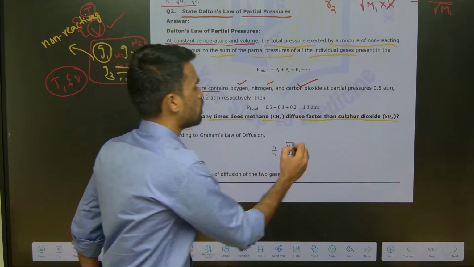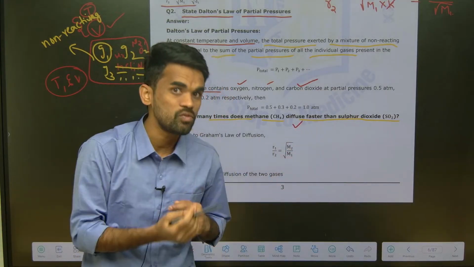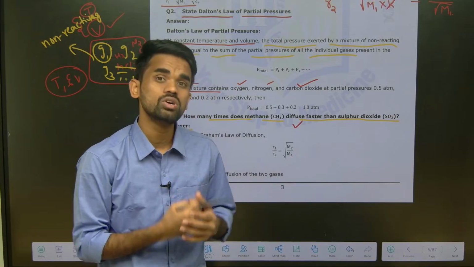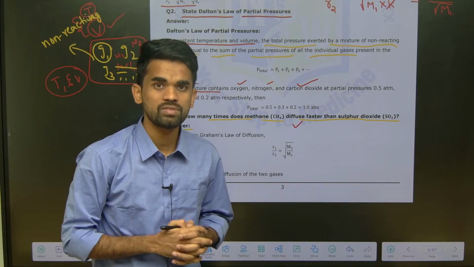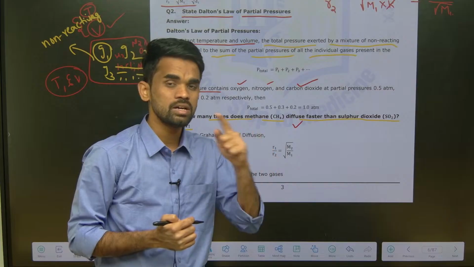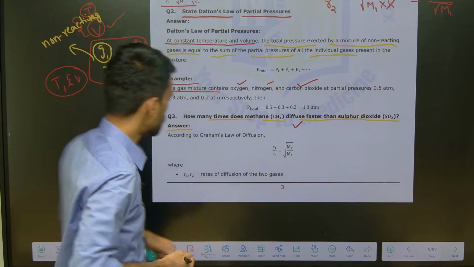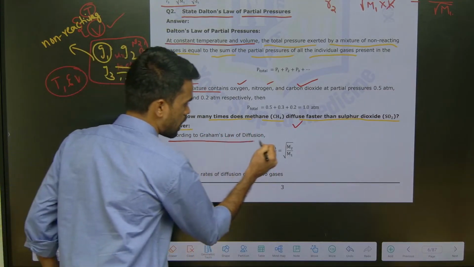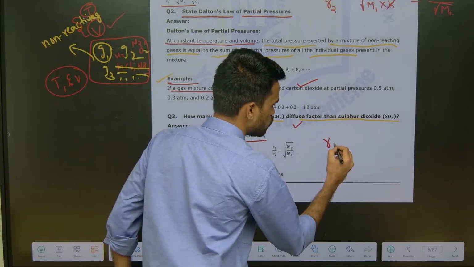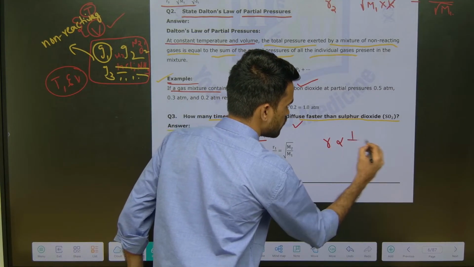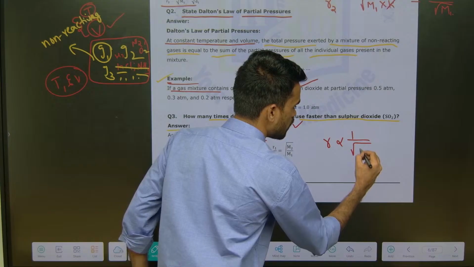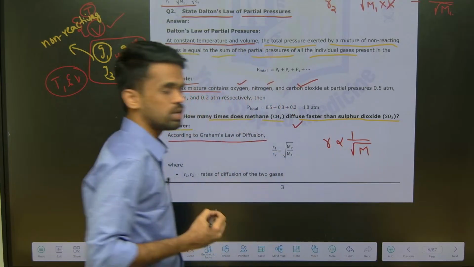See, where have you studied about diffusion? Rate of diffusion is inversely proportional to the square root of the molar mass, the molecular weight, of that substance. We discussed this as Graham's law of diffusion. According to Graham's law, the rate of diffusion is inversely proportional to the square root of the molecular weight of that particular gaseous substance.